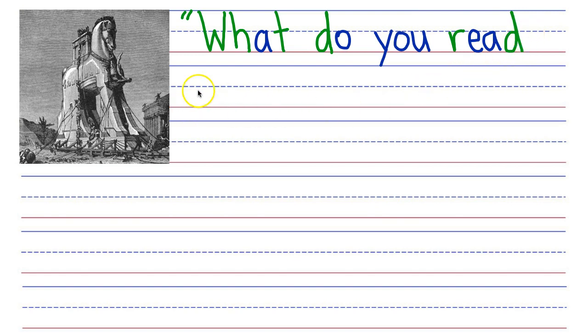Next word is about. We've got a schwa A that says a, B that says B, an OU that says ow, and a T that says T. This is a question, so we will end it with a question mark and close the quotation. "What do you read about?"